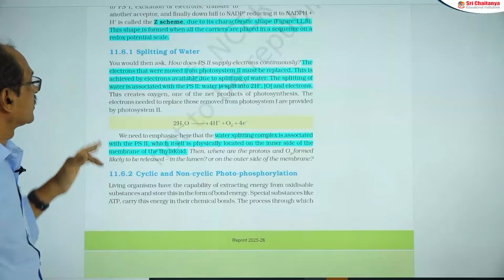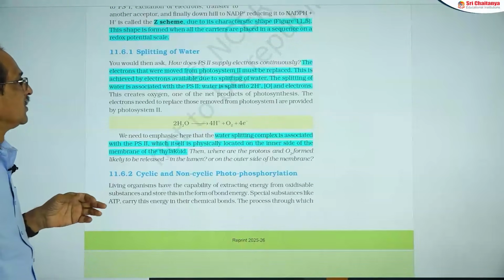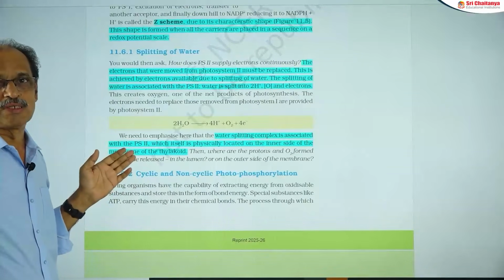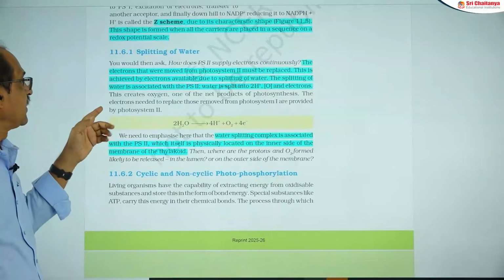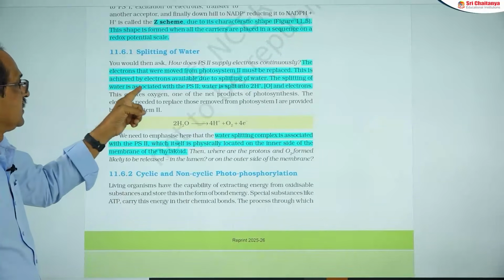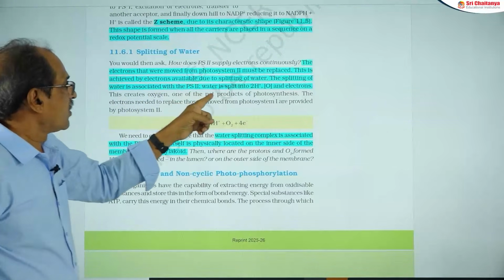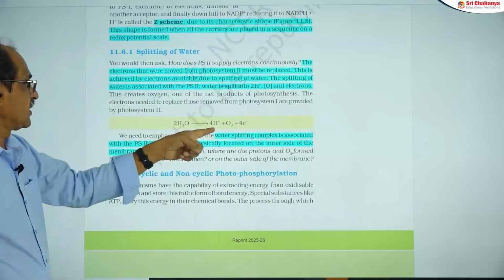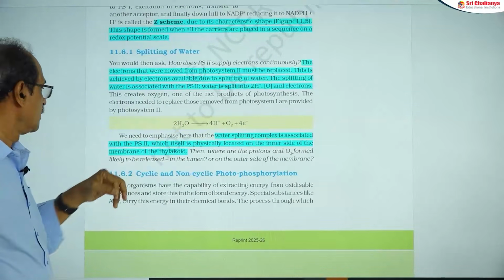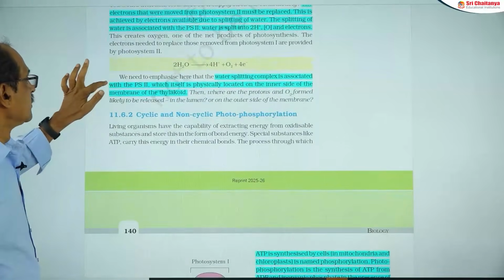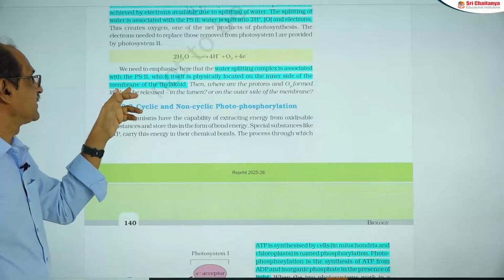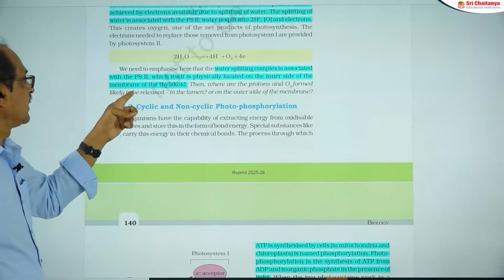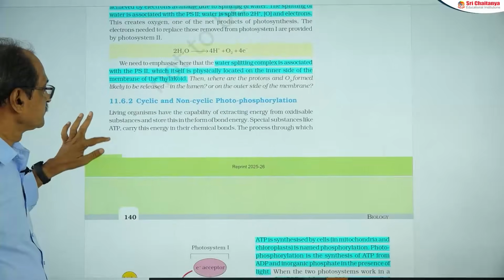Next, photolysis of water, splitting of water, that is. The splitting occurs on the inner side of the membrane towards the lumen of the thylakoid membranes. The water molecule splits into 2 protons, 2 electrons and half O2. This is photolysis of water. Of course, 2 water molecules are involved. It is assisted by OEC, the oxygen evolving complex, that is located on the inner side of the thylakoid membrane.